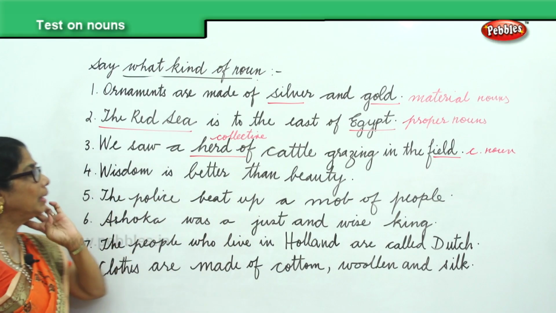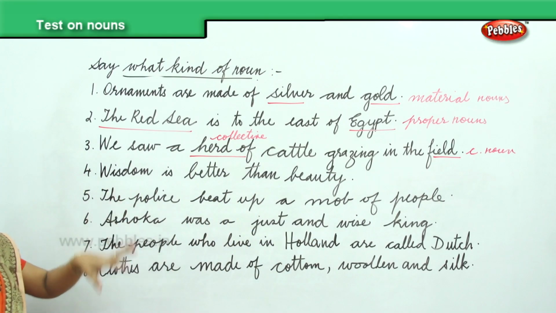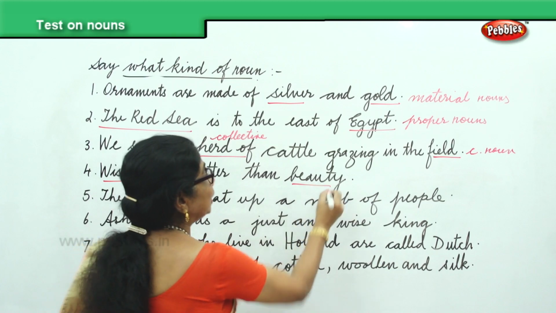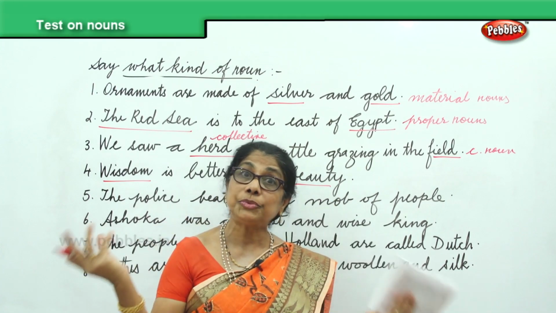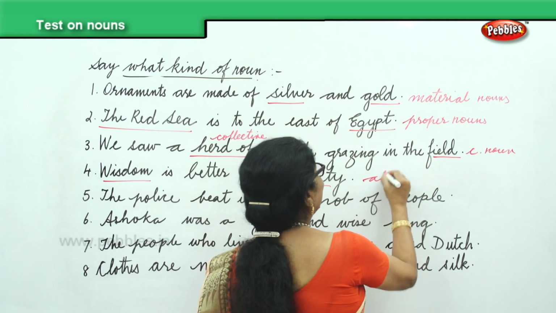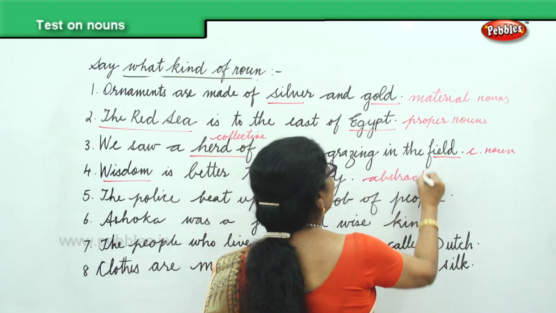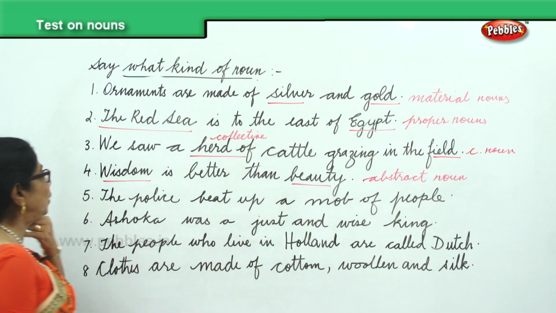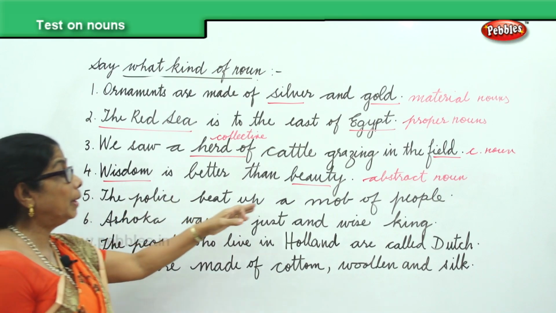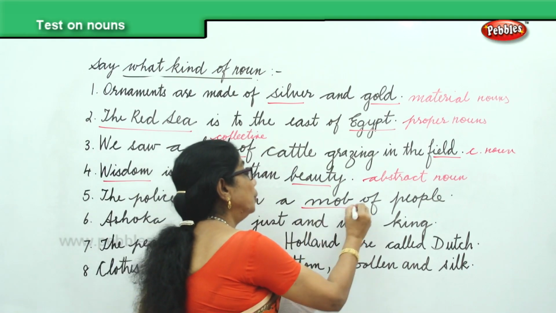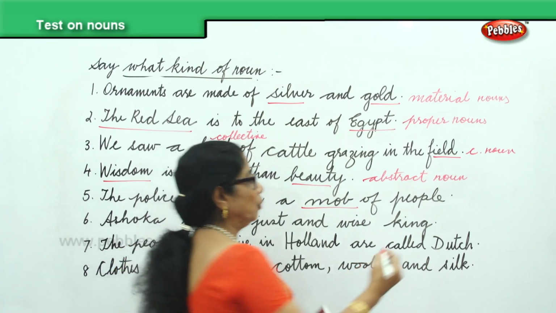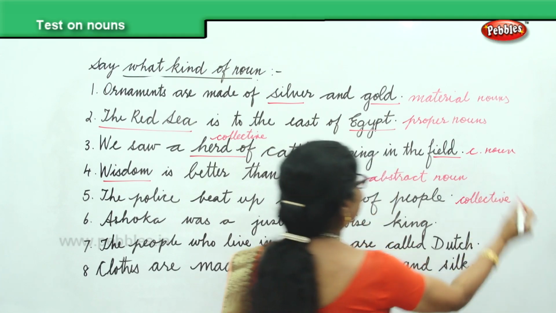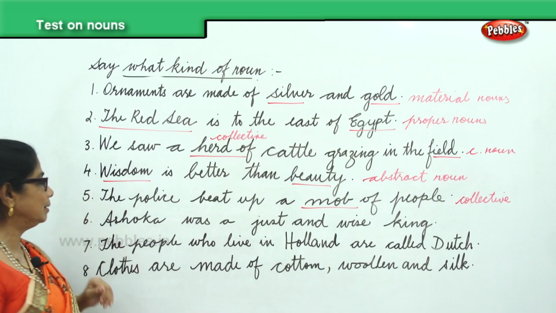Okay, any field. Now, fourth, wisdom is better than beauty. You can only speak about wisdom, and you have also here beauty. Wisdom and beauty both are abstract nouns. Next you have the police beat up a mob of people. Mob of people, that is a collective noun. So you have here collective noun.